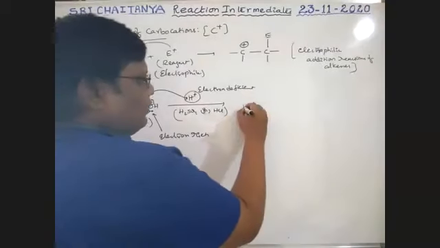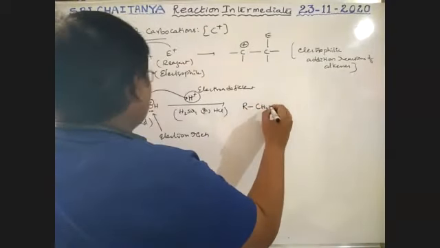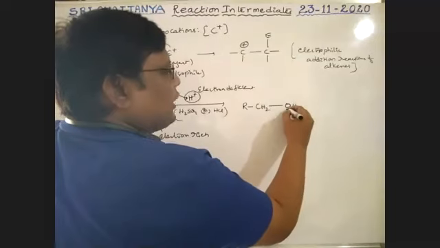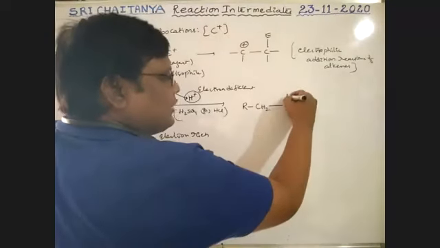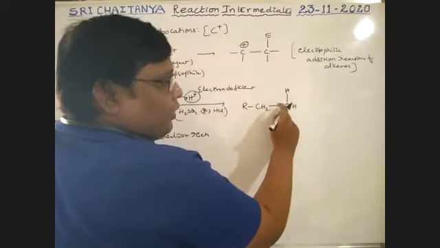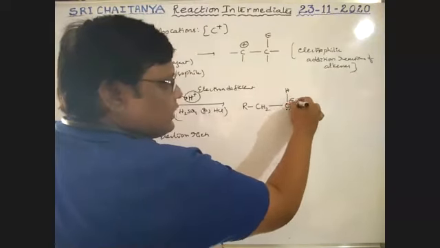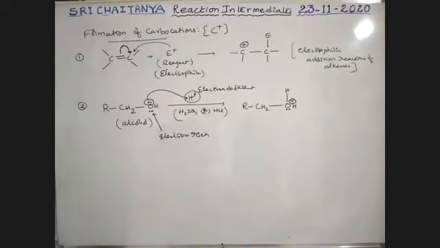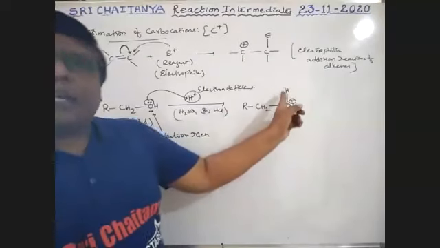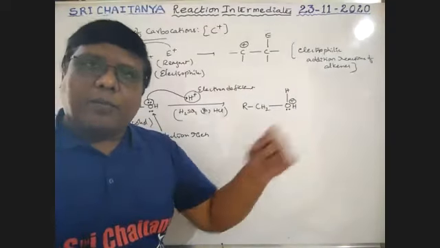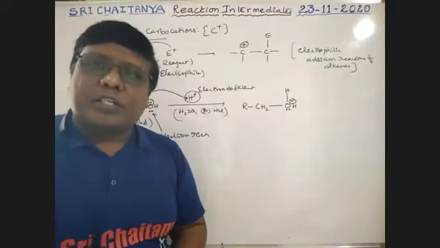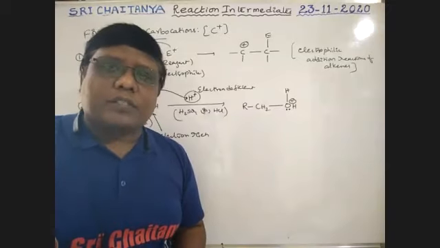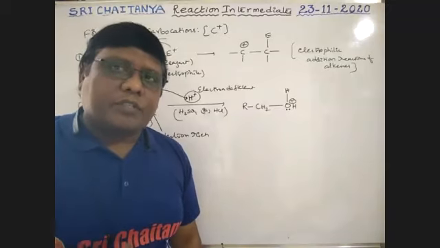See here, now RCH2OH: this lone pair is bonded with H. Now it loses its electron, that's why this oxygen gets positive, because it donates electrons to hydrogen and forms a bond. Now oxygen gets positive charge. Oxygen is a highly electronegative element, and a highly electronegative element never accepts a positive charge.